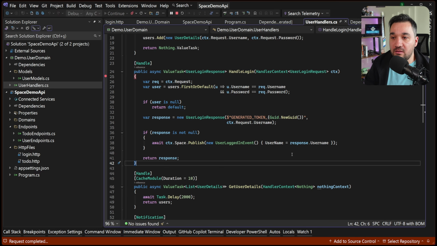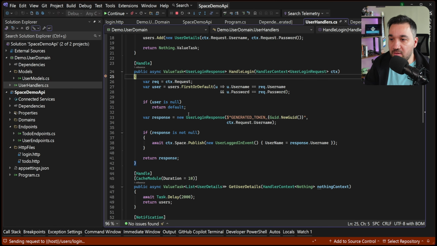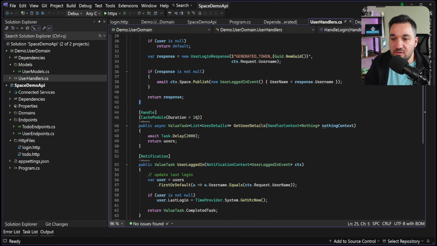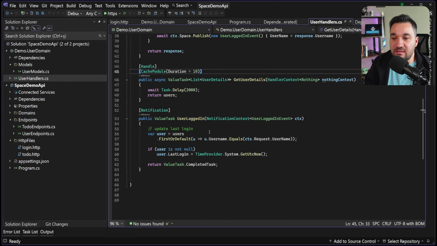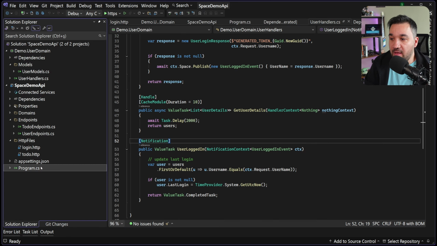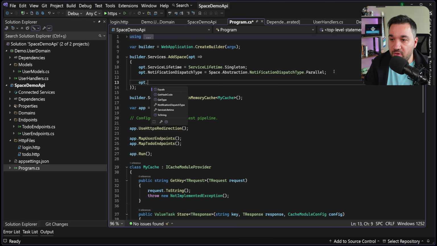Can we just debug that? It is because this is not login. Yeah, as you see, it is now finding and hitting that. The other thing could be, if we go here, for example, we said cached 10 seconds and we don't have any cache, but now we should be able to add the profiles, let's say, in memory.